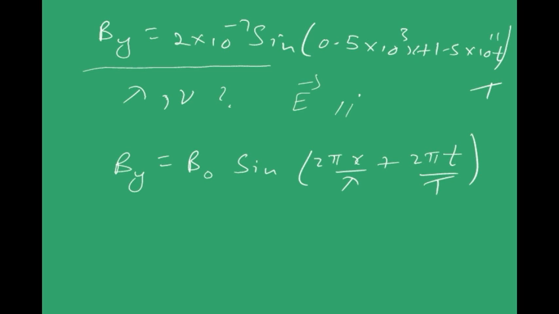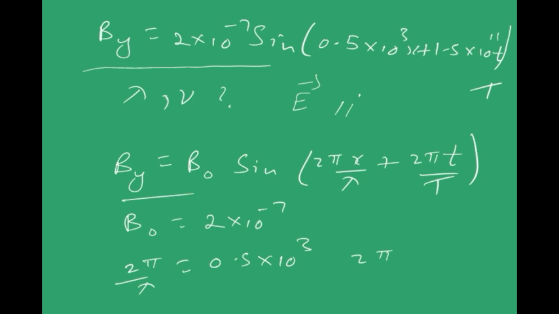So by comparing this equation with this equation, what can I say? I can say that B naught is 2 into 10 power minus 7, and I can also say that 2 pi by lambda is 0.5 into 10 cube, and I can also say that 2 pi by time period, that is omega is 1.5 into 10 power 11.